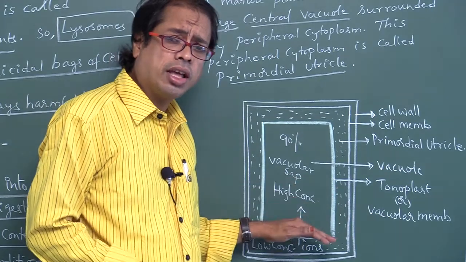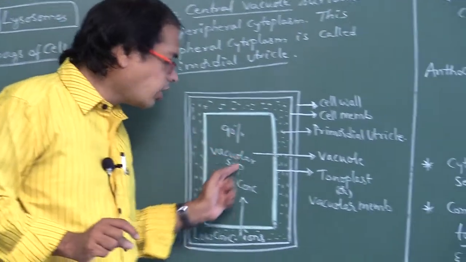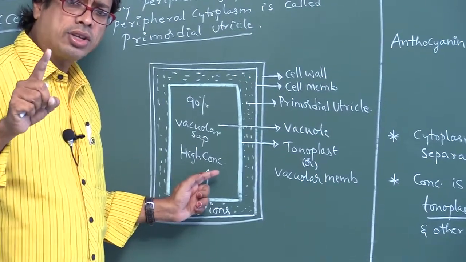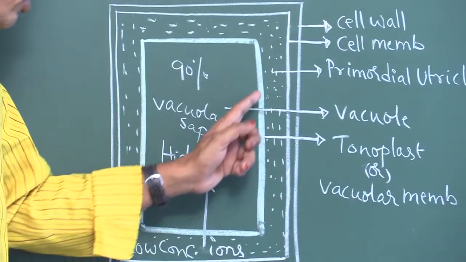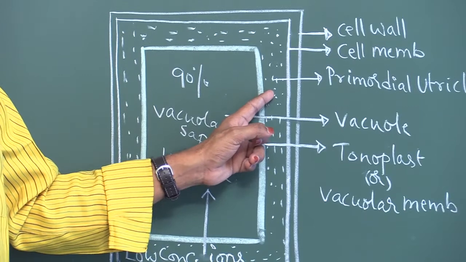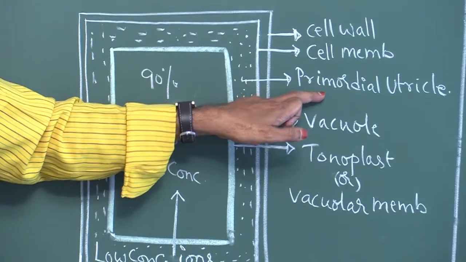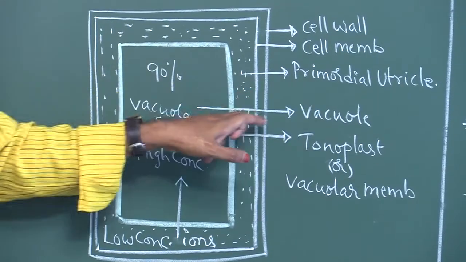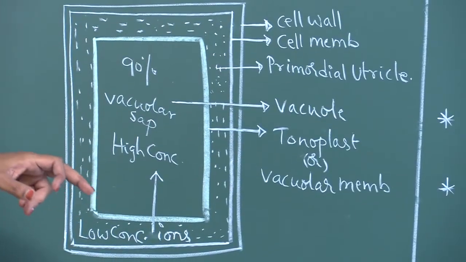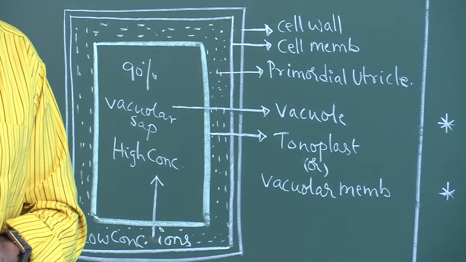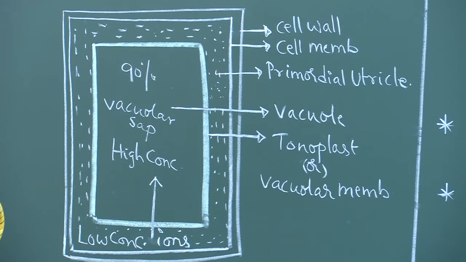How many vacuoles are there? A single, large, centrally located vacuole. Around the centrally located vacuole, cytoplasm is present peripherally. This peripheral cytoplasm is called the primordial utricle. It is found in mature plant cells only, not in meristematic cells.